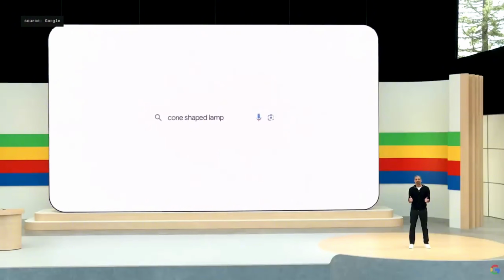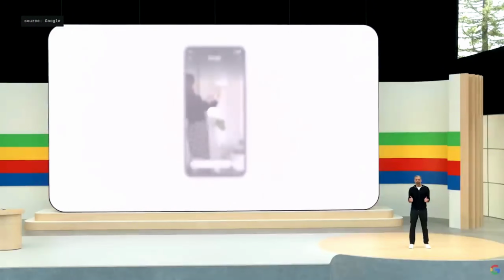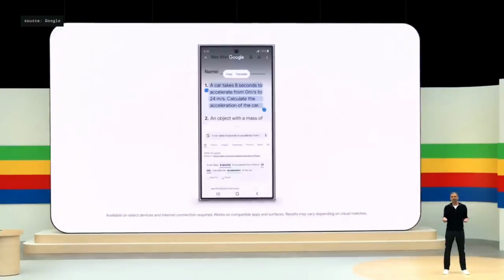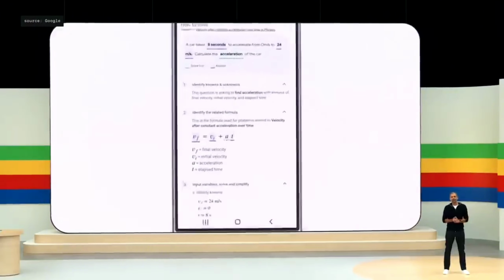We're putting AI-powered search right at your fingertips. Let's say my son needs help with a tricky physics word problem, like this one. If he's stumped on this question, instead of putting me on the spot, he can circle the exact part he's stuck on and get step-by-step instructions, right where he's already doing the work. This new capability is available today.